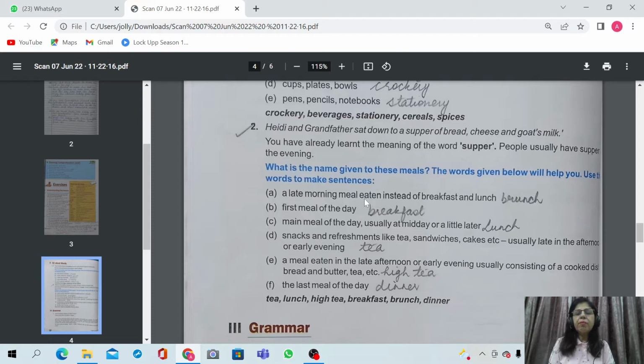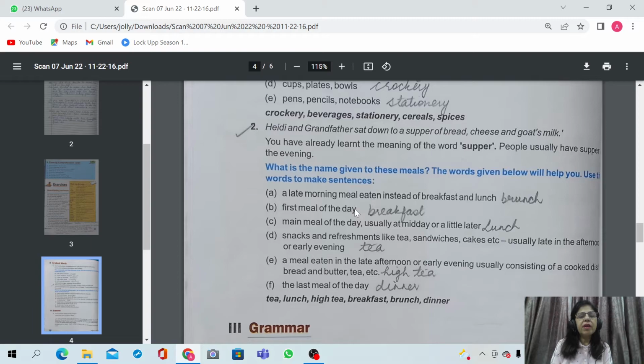A late morning meal eaten instead of breakfast and lunch. So this is a late morning meal, like on holidays, on Sundays. Generally, we don't get up early in the morning. We wake up late, and breakfast is also late. So the meal that is not early in the morning, that is a late morning meal eaten instead of breakfast and lunch. We have that meal at around 11 or 12 o'clock. So that meal is called brunch. So we don't have breakfast, we don't have lunch. Instead of that, we have a heavy breakfast, that is called brunch.